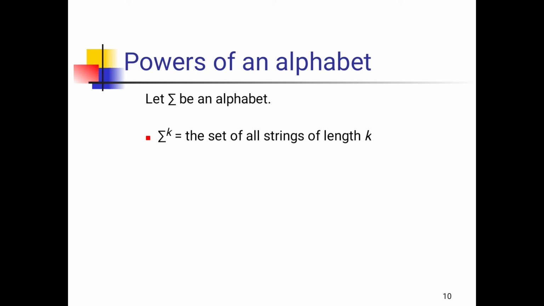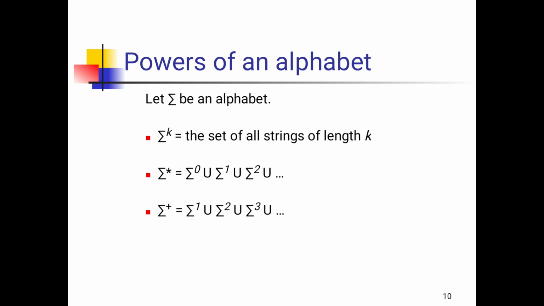Next, power of an alphabet. Let sigma be an alphabet. Sigma to the power of k is the set of all strings of length k. Next, sigma to the power of star is equal to sigma to the power of 0 union sigma to the power of 1 union sigma to the power of 2, and so on, union infinite terms.